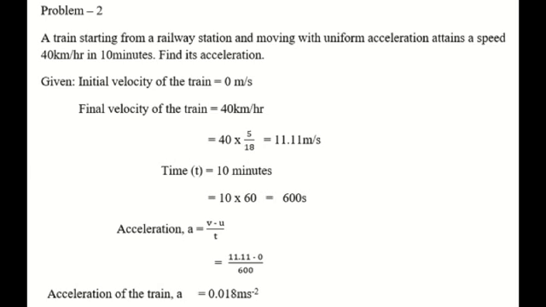This gives 11.11 meter per second. Time t equals 10 minutes. 10 minutes we have to convert into seconds. That is 10 into 60 equals 600 seconds. We know that acceleration a equals v minus u by t. So this equals 11.11 minus 0 divided by 600. So this gives the acceleration of the train equals 0.018 meter per second square.